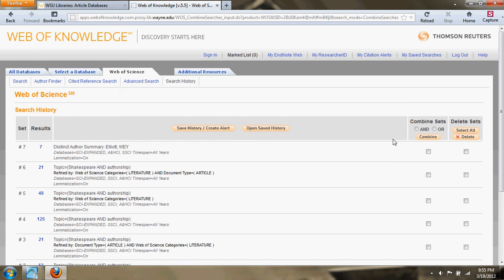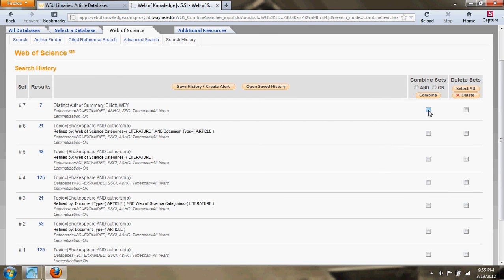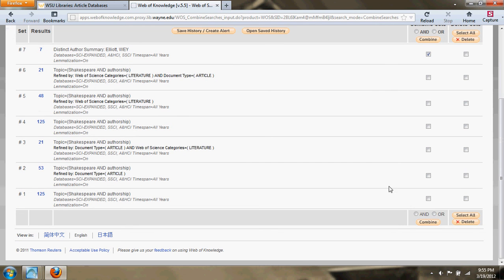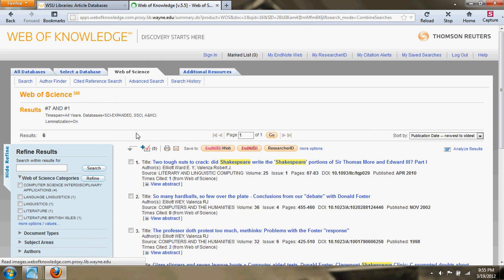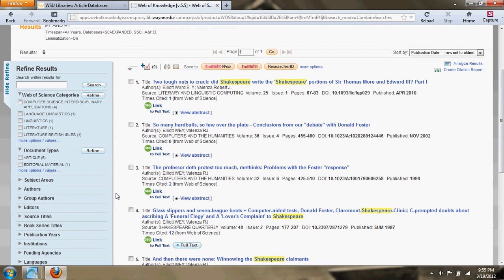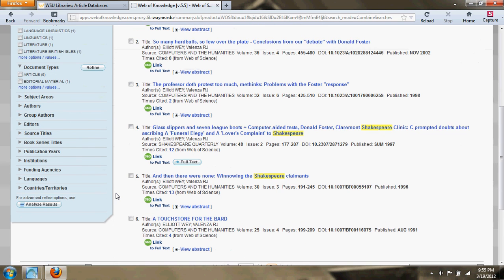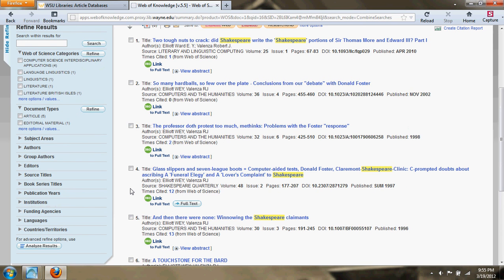And you can combine or limit your searches if you would like. We're going to combine our author and our initial keyword search, and we're going to combine them with AND and create an 8th search, which is right here. And it shows that there are 6 results that came up. Click on those, and here are your results. Again, if you found that the Eliot result was particularly useful, had a lot of good information, you could also use the works that he cited, and then expand on any other works that you thought might also be helpful.